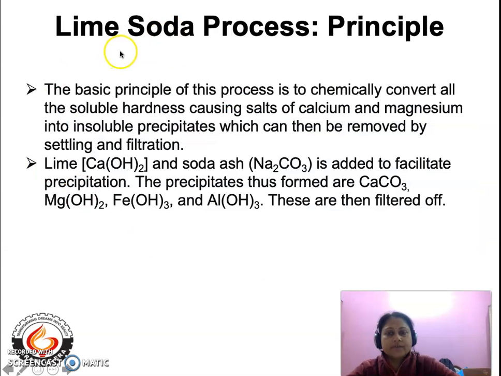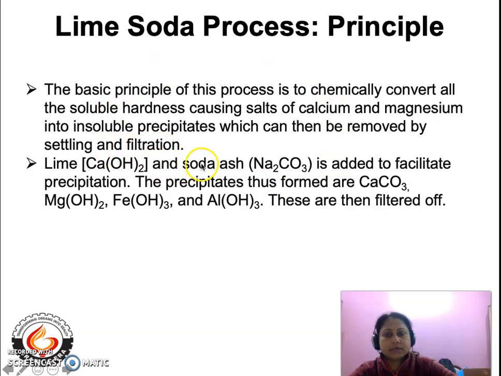So let us come to the first external treatment method, that is the lime soda process. The basic principle of this process is that we have to chemically convert all the soluble hardness causing salts of calcium and magnesium into insoluble precipitates, which can then be removed by settling and filtration.